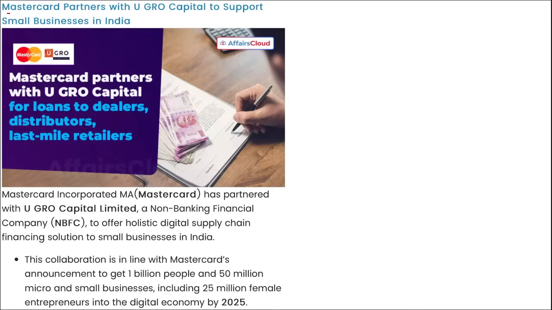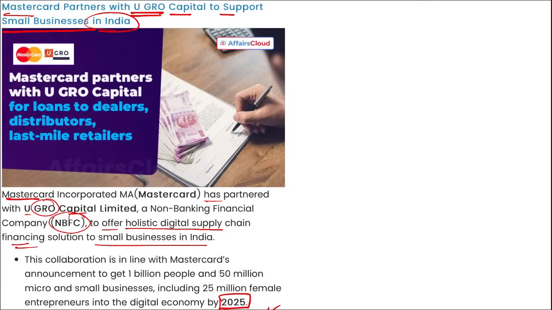Moving on, next is MasterCard has partnered with UGRO Capital to support the small businesses in India. I repeat, MasterCard has partnered with UGRO Capital Limited, an NBFC, to offer a holistic digital supply chain financing solution to the small businesses in India. This collaboration is in line with MasterCard's announcement to get 1 billion people and 50 million micro and small businesses, including 25 million female entrepreneurs, to buy into the digital economy by 2025. So this is their target.